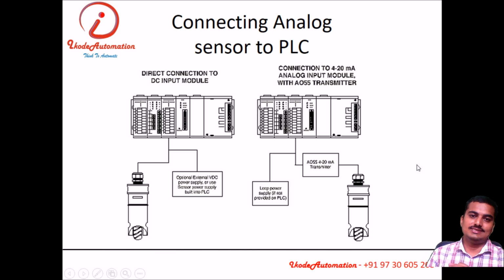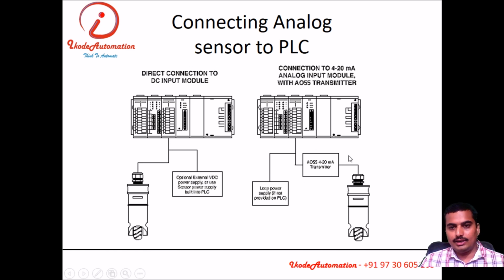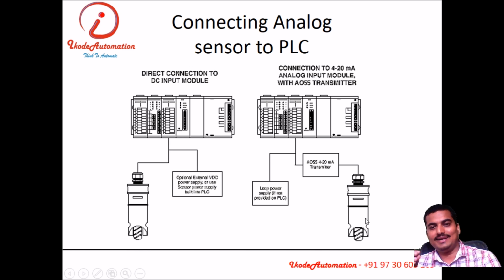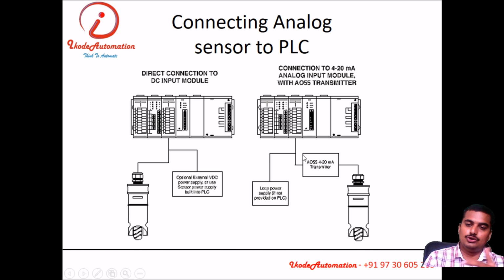Now we'll see analog sensors. There are 2 types of analog sensors. Few analog sensors having the very low output, or non-standard output that cannot be connected directly to the PLC. So we need to connect the transmitter in between the PLC and the analog sensor. So if the sensor giving very low output signal, or sensor is not capable to generate the output which is standard electrical signal, like 4 to 20 milliampere, 0 to 5 volt, 1 to 5 volt, like. If this is not there, we need to add the transmitter in between the sensor and the PLC.